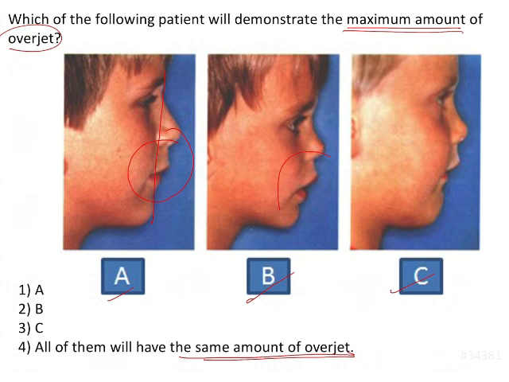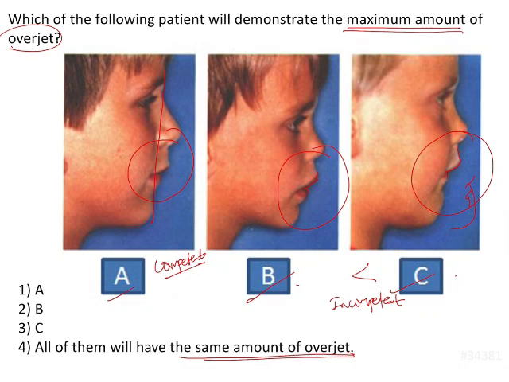Okay, so if you look closely, this patient has competent lips. There is an oral seal. In patients marked as B and C, there is loss of oral seal, or at rest the lips are not competent or they are not closing. However, the incompetence of patient C is more than that of patient B. So here you will see that there is an opening, and there's a lip step present. Here this is more, and you can also see this mentolabial sulcus is quite deep, and there is hyperactivity of the mentalis which can be appreciated.